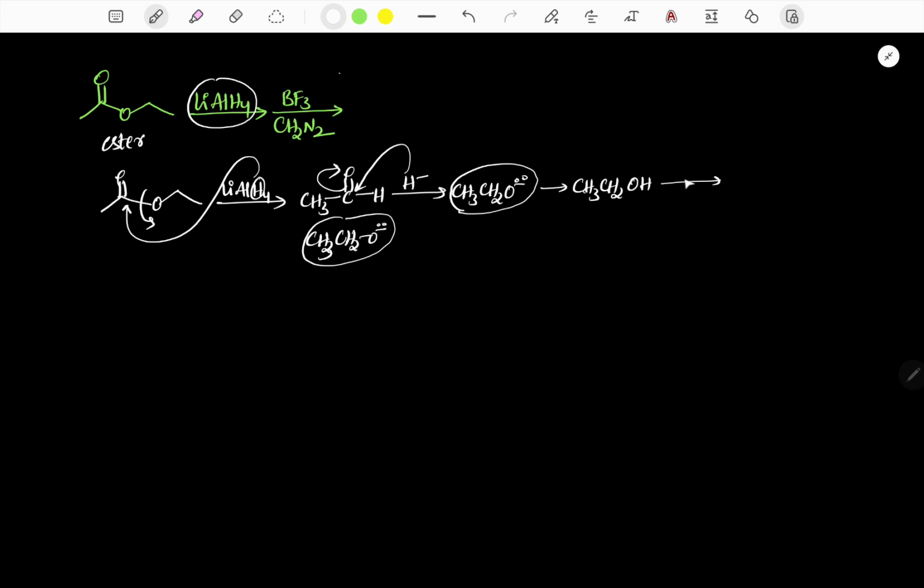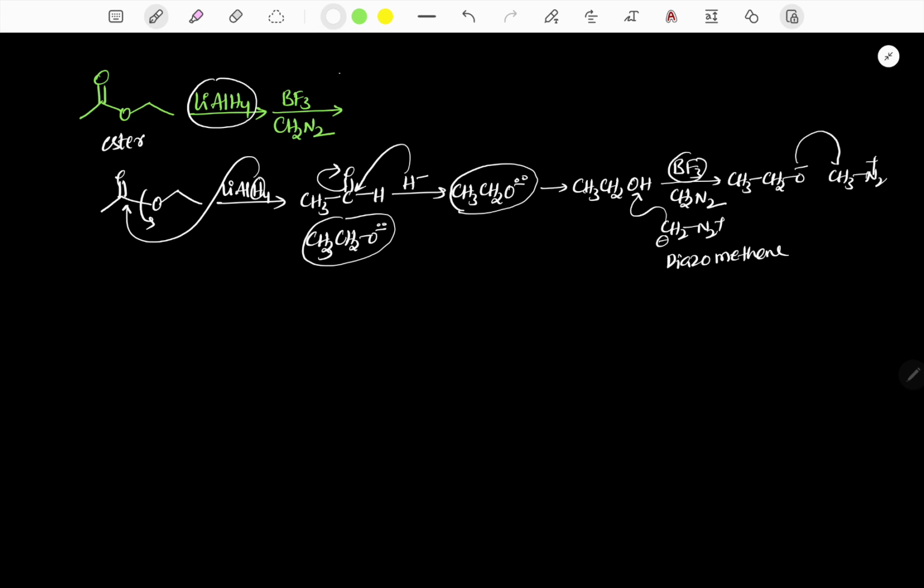Now this alcohol is treated with BF3 and CH2N2. In the presence of BF3, CH2 minus takes the proton from the alcohol. It gives finally CH3CH2O minus and CH3N2 plus. CH2N2 is diazomethane, so with diazomethane an acid-base reaction takes place.